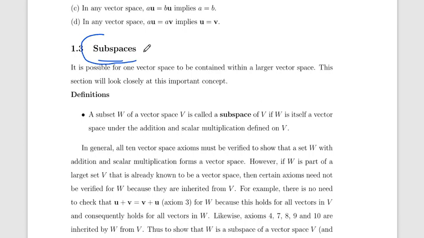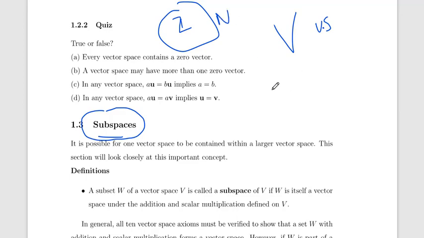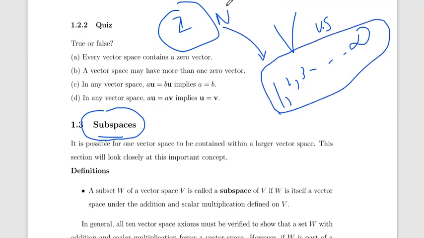What is the meaning of subspace? It means that if we have a vector space V, a subspace is a small part of it. Like we all know the natural numbers, 1, 2, 3 continuing to infinity.